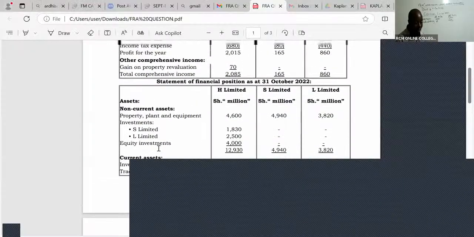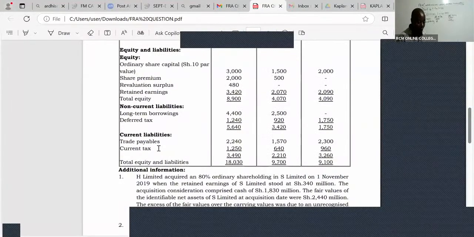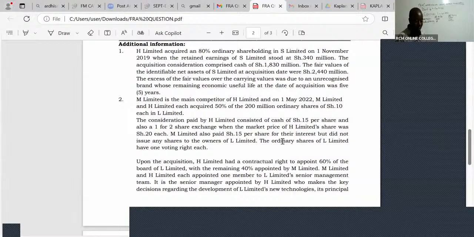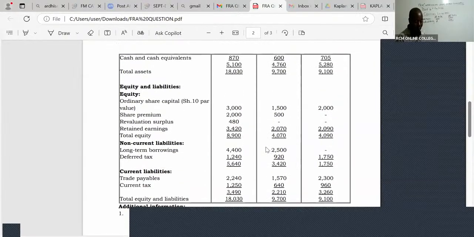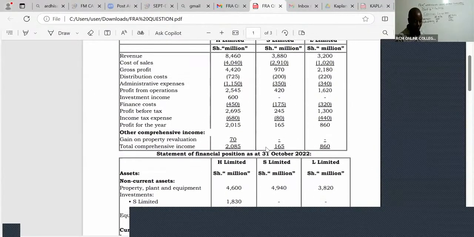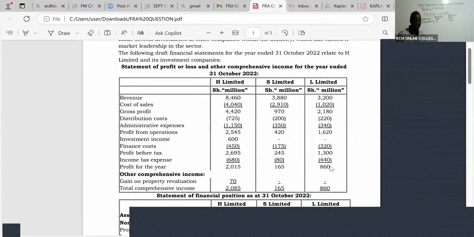In this case for L, the retained earnings at acquisition, nowhere can you see it. He never told us. But fortunately, we know that L made this profit. You can see profit for the year is 860 for L Limited. So using that 860, is there somebody who can give us retained earnings at acquisition, knowing very well that we stayed with L for 6 months?